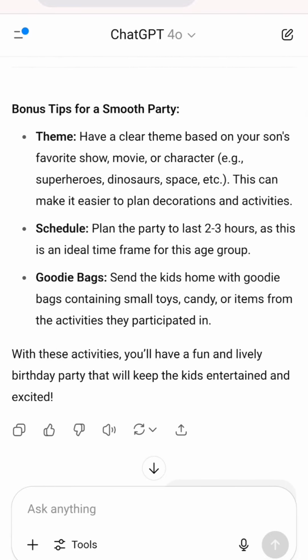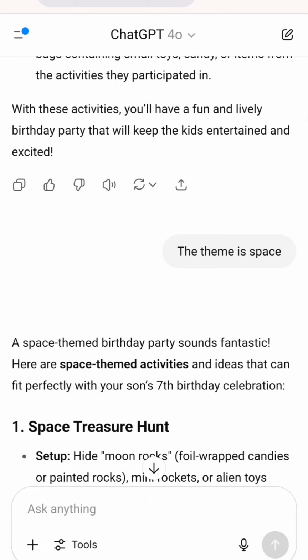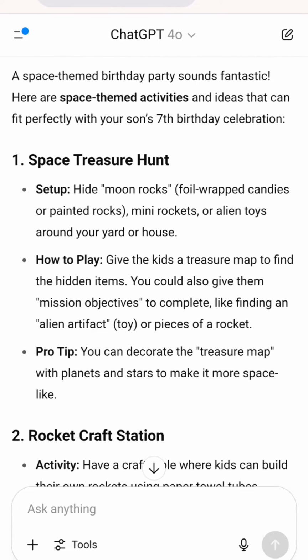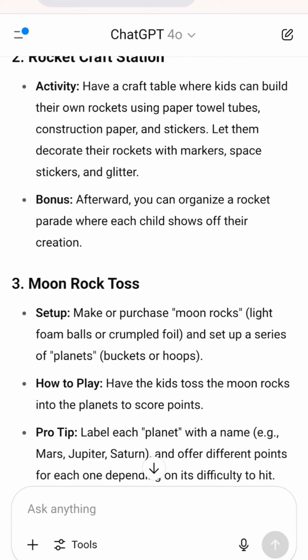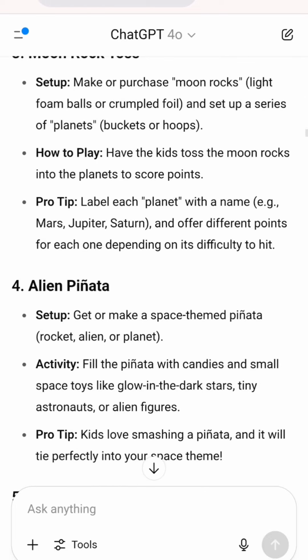And then it suggested some bonus tips, at which point I thought it'd be really good to do a theme. So I just said, the theme is space. It generated some ideas to flesh it out. So we actually turned the treasure hunt into moon rocks. We took tinfoil and wrapped the sweets and hid them around like they were moon rocks. We used black card and chalk to do a rocket craft station, and we had all sorts of these activities